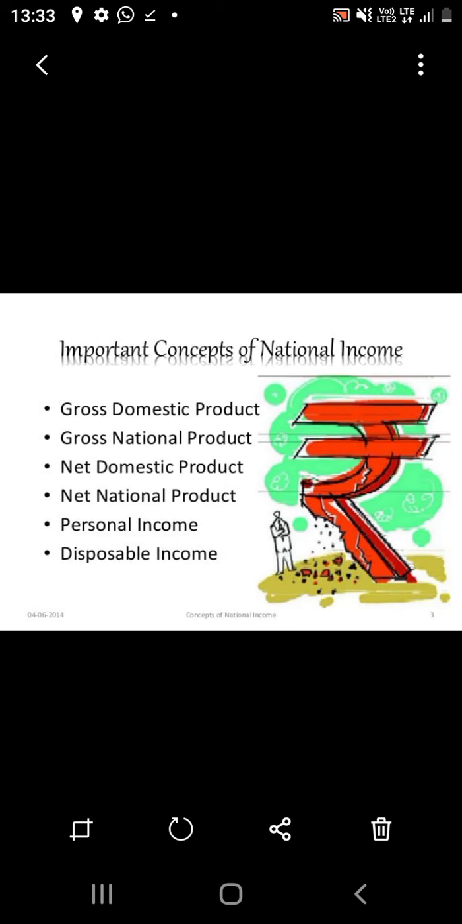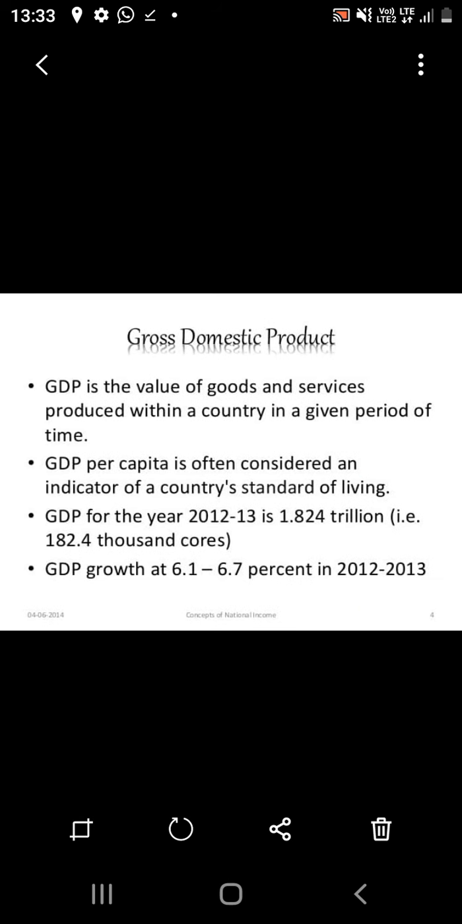There are some important concepts of national income: gross domestic product (GDP), gross national product (GNP), net domestic product, net national product, personal income, and disposable income. What do you mean by GDP? GDP refers to gross domestic product, meaning the product manufactured within the country.